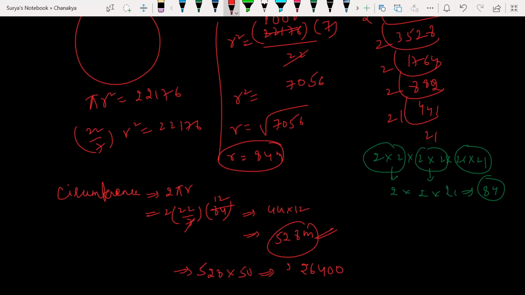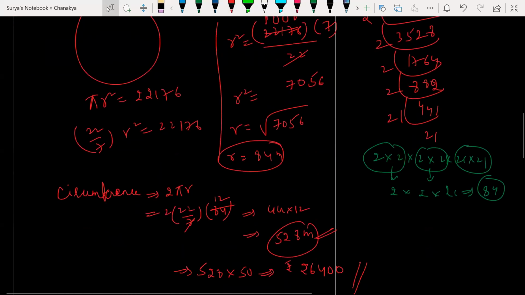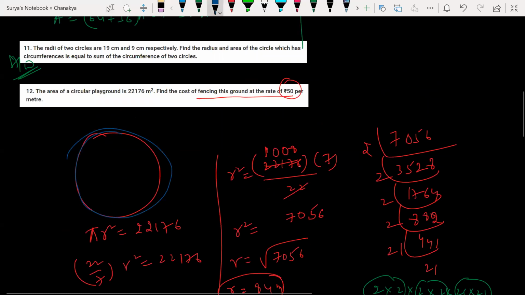Write this in rupees like this, okay. Is that clear? Any doubts guys? This is the cost of fencing. Sir, we found the R value, right? But why did we find the circumference again? Brother, only when I know the circumference will I know how much money it will take.